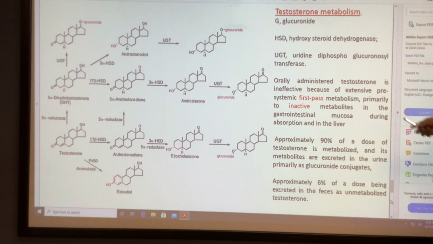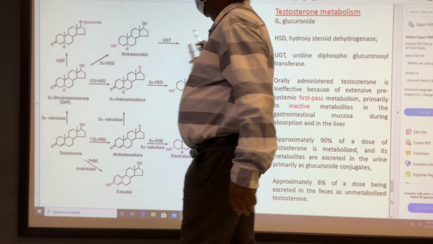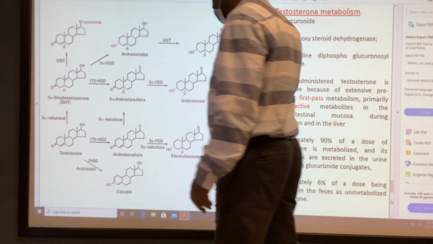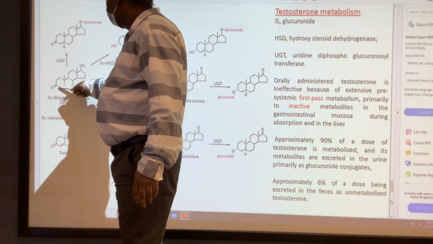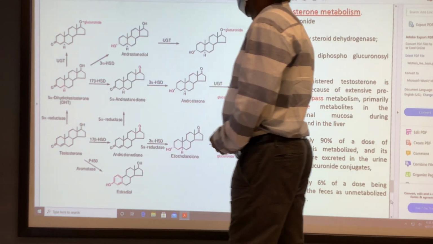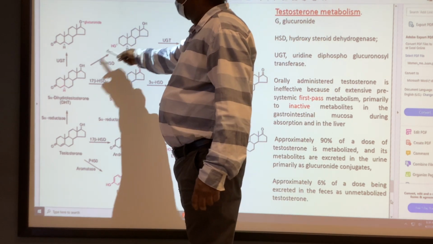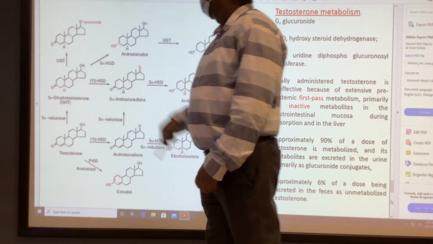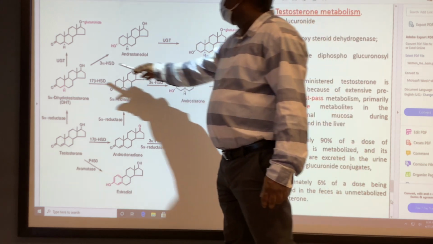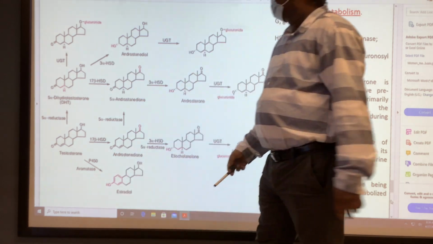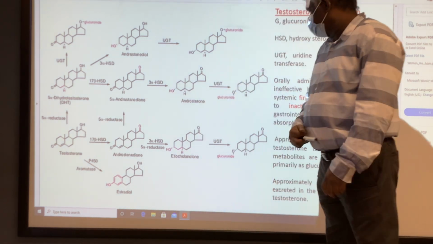Testosterone metabolism: the most common metabolic reaction is glucuronide conjugation at the end of the process. It starts with testosterone, removal of the double bond, we get a dihydro compound followed by glucuronide conjugation, or the keto is converted to hydroxyl followed by glucuronide conjugation, or the 17 hydroxyl is converted to keto and the 3 keto is converted to hydroxyl followed by glucuronide conjugation.